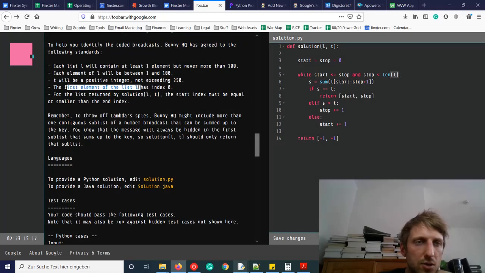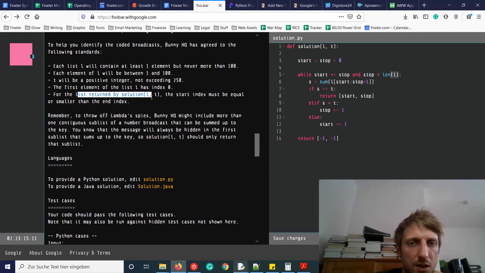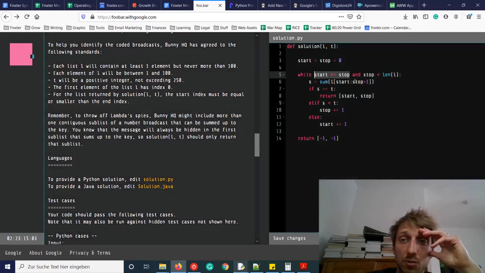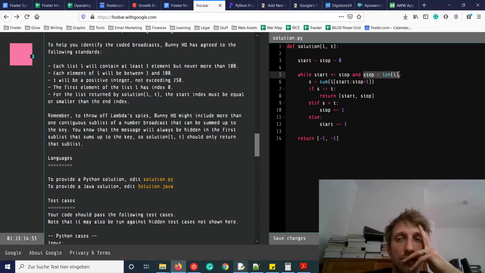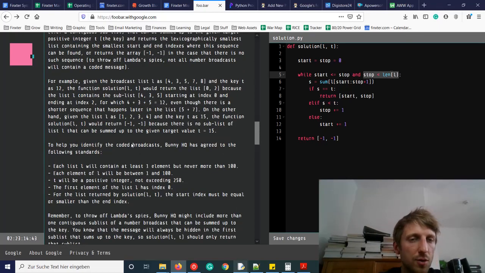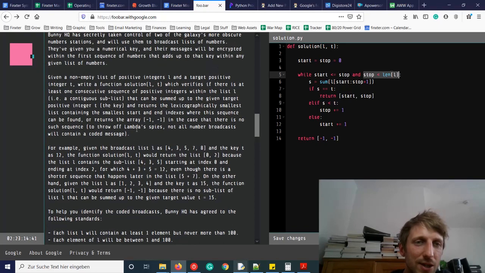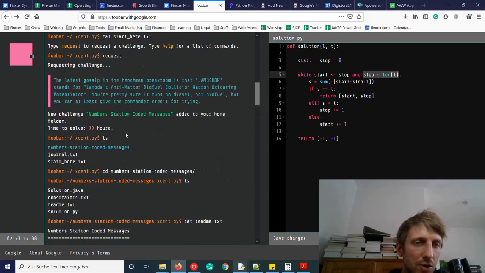First element has index 0 for the list. Return start index. For the list returned by solution, the start index must be equal or smaller than the end index. So we make sure that the start index is equal or smaller than the end index, and the end index is smaller than the length. So in some cases, could this be a problem? I don't think so. I don't think that this must be a problem. Okay, so this is very usual that we have some debugging going on.